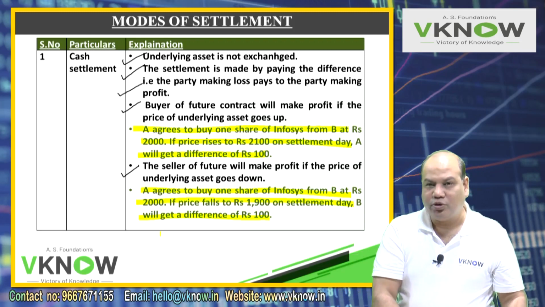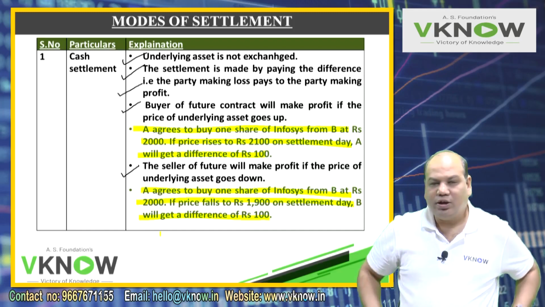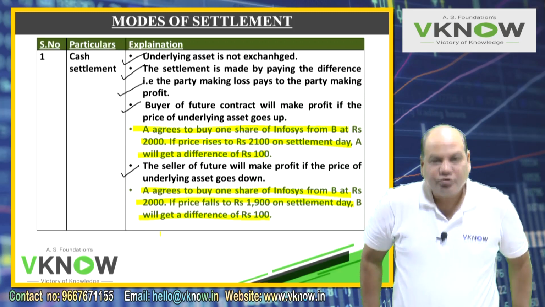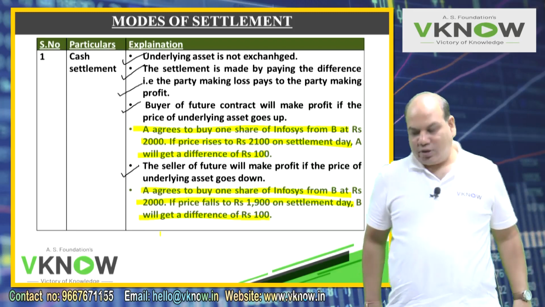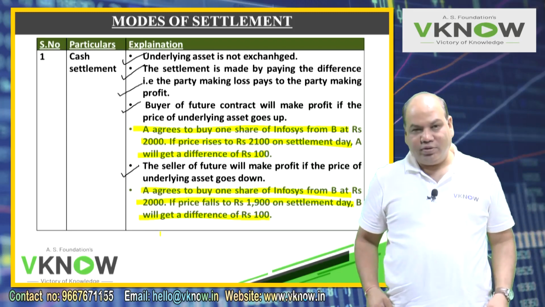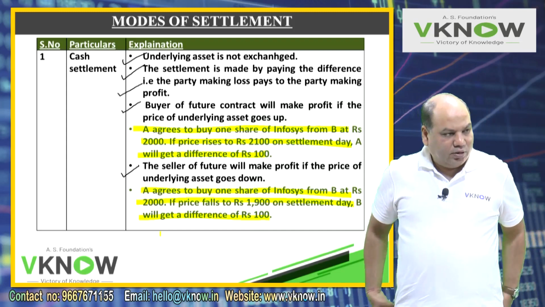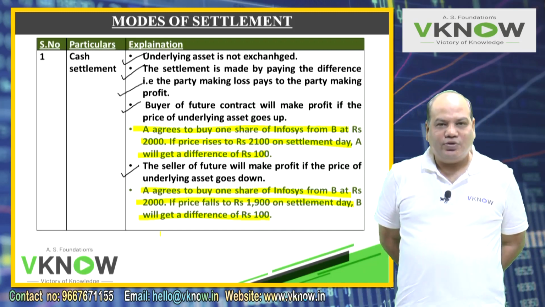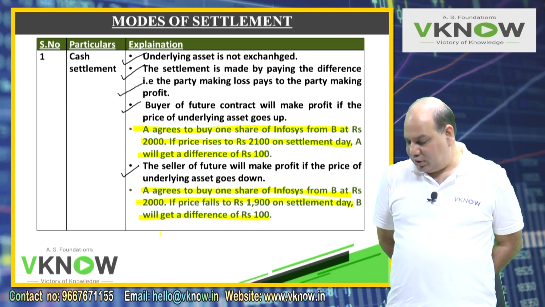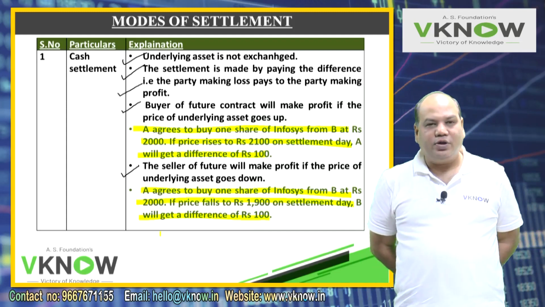If the price falls to rupees 1900 on settlement date, B will get a difference of rupees 100.